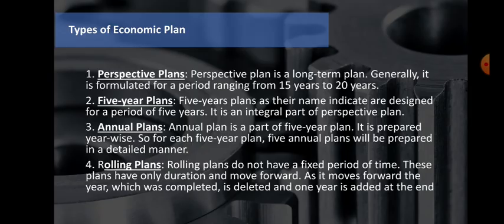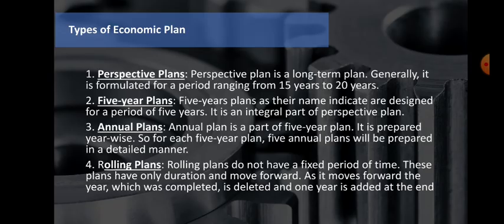Then we are talking about the 5-year plans. As the name indicates, they are designed for a period of 5 years. It is an integral part of the prospective plans. So whatever prospective plans we have made, maybe for 15 to 20 years, we are dividing into 5-year plans. As I said, the 5-year plan started in 1951. So every 5 years we are making plans: how much should our GDP be, how much should our per capita income be, what is our production, what is our sales, what is our investment, and what is our income. All these things, expenditure or income, we can plan in the 5-year plans.